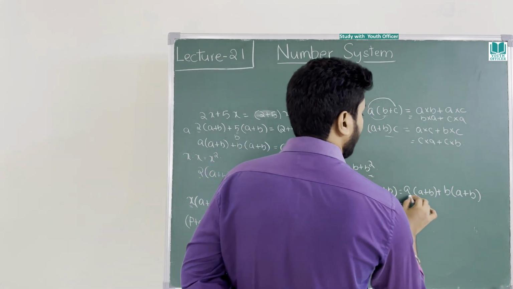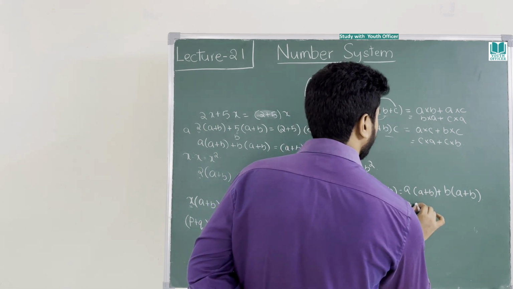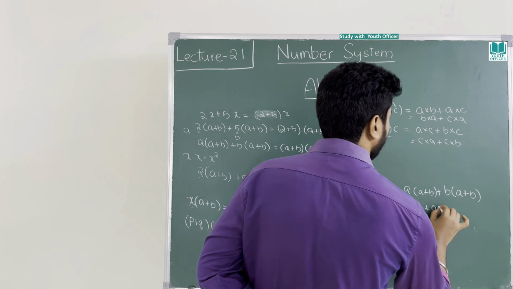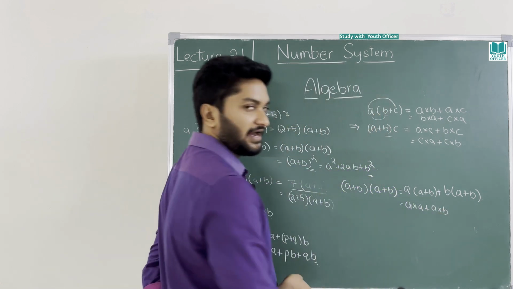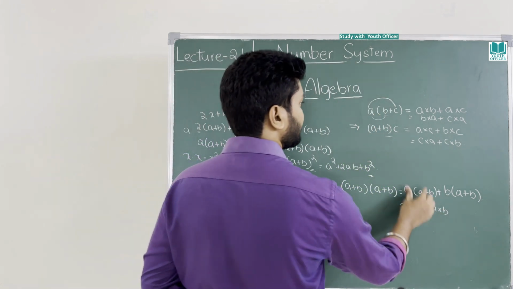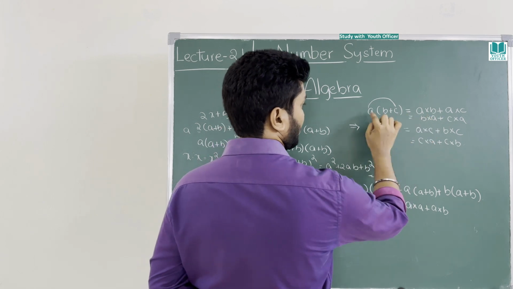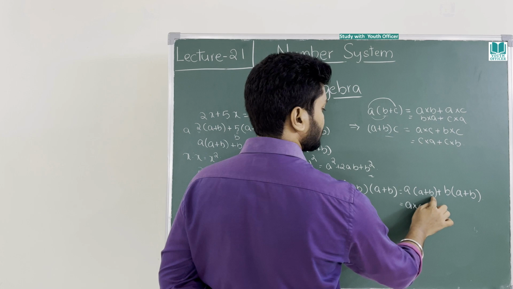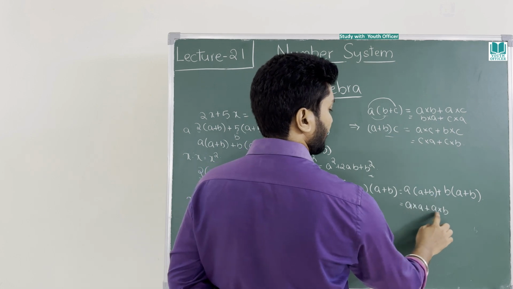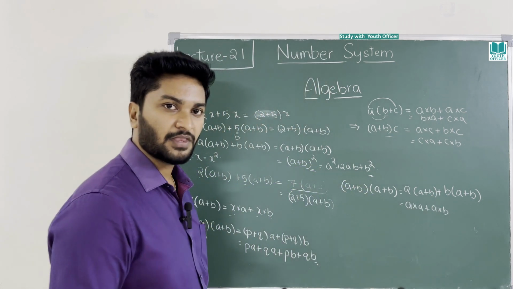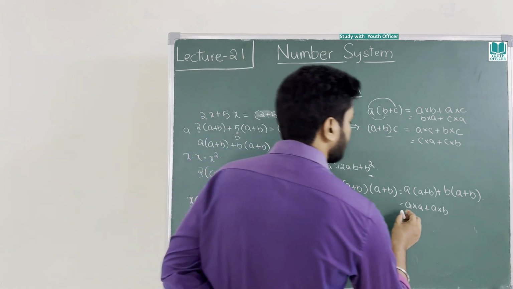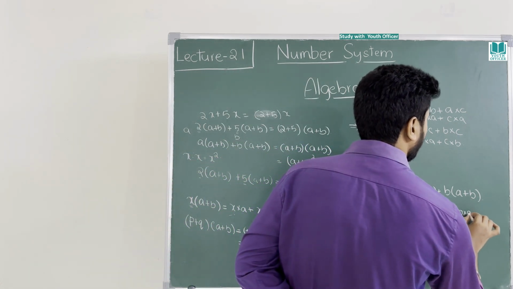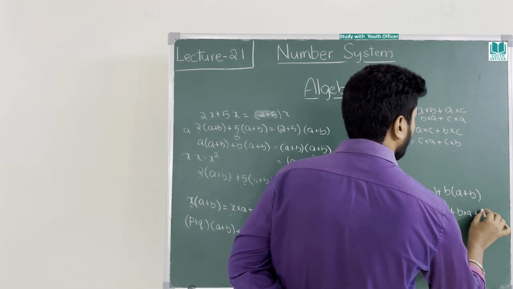Now a into a plus a into b. How did I write? I wrote from this formula. A into b plus c, a into b, a into c. So far so good? Good. Plus b into a plus b into b.